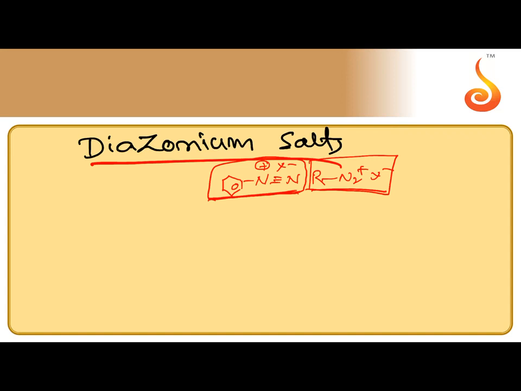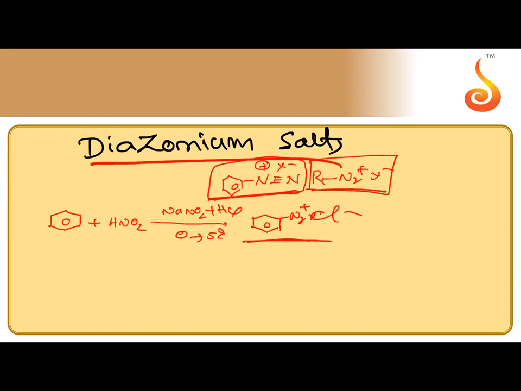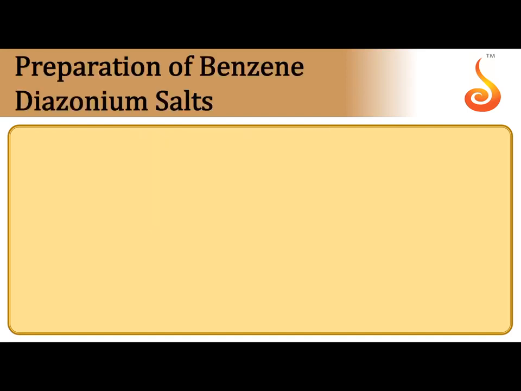So, preparation, just now we did from primary amines. When a primary amine is reacted with nitrous acid, diazotization takes place. HNO2 is readily produced in the test tube when NaNO2 and acid are added. We have to maintain the temperature at 0 to 5 degrees centigrade. We can get benzene diazonium salt.